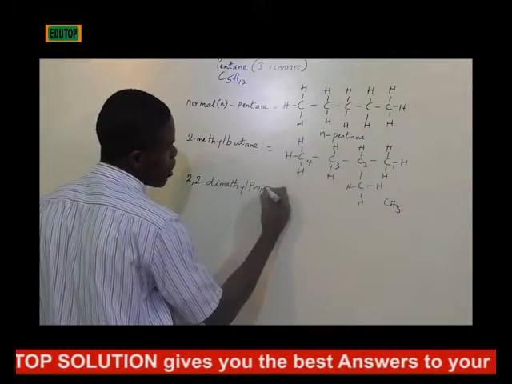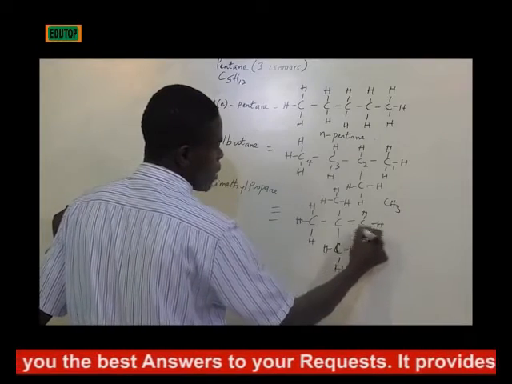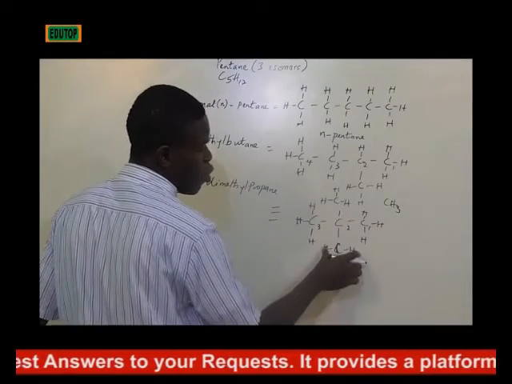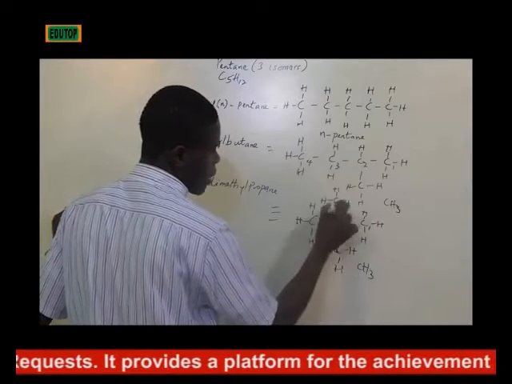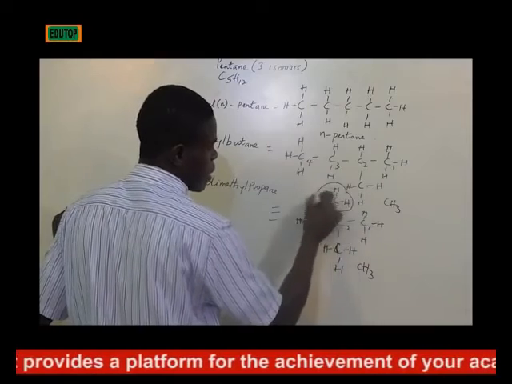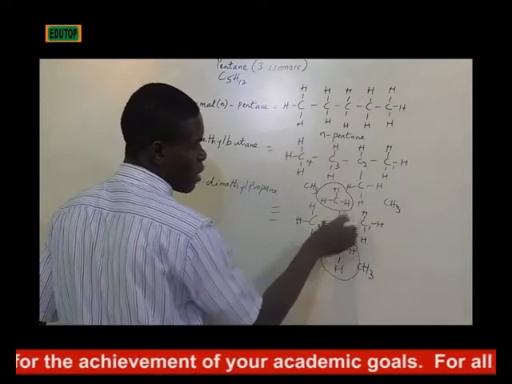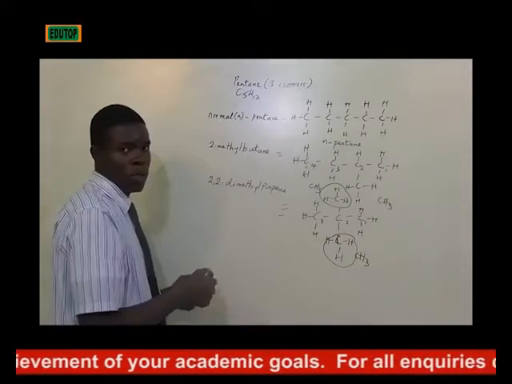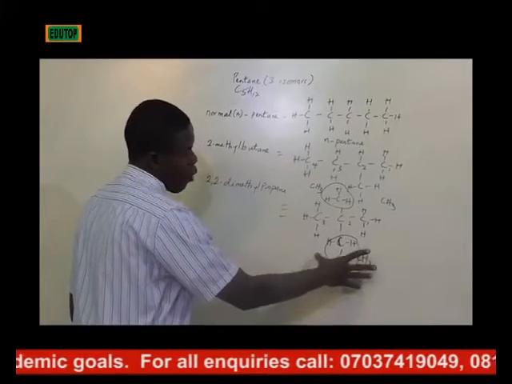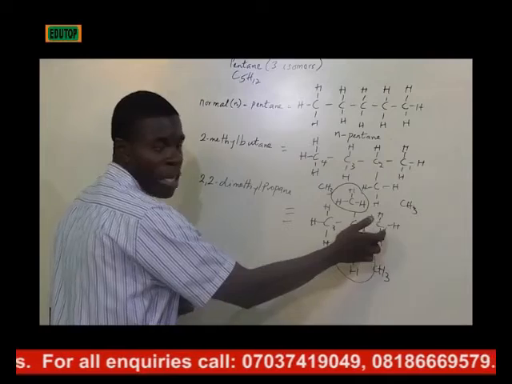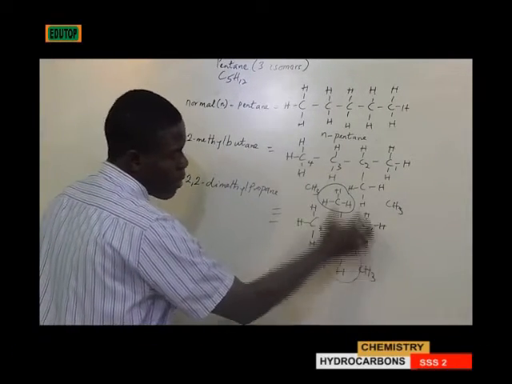2,2-dimethyl-propane is the 3rd isomer, so 1, 2, 3. We have a CH3 here, another CH3 here, so the two CH3 are both formed on carbon 2. This is the structure. It is known as propane because you have 3 carbons, 1, 2, 3. You have methyl here and methyl here.